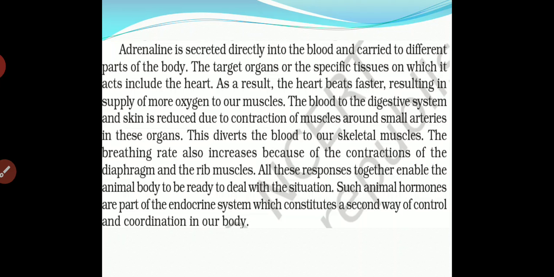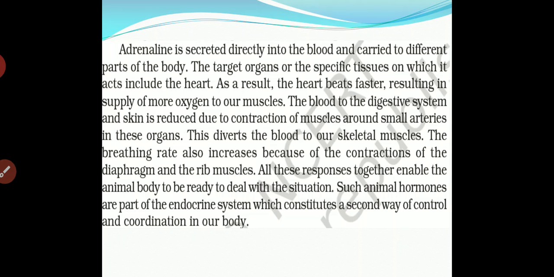The heart will beat faster, resulting in the supply of more oxygen to our muscles, due to which there is a supply of oxygen all over the muscles and body organs.